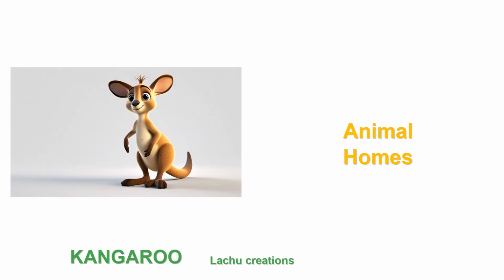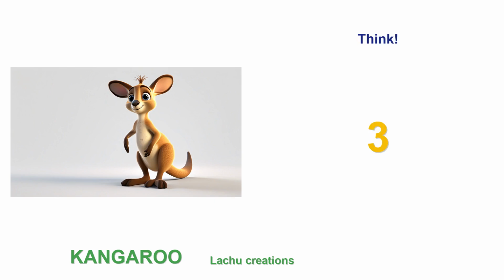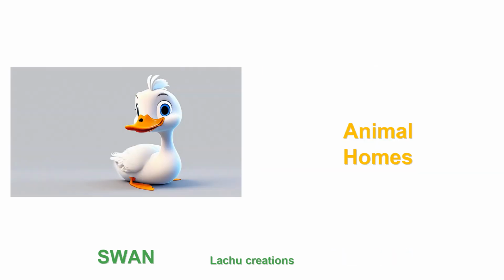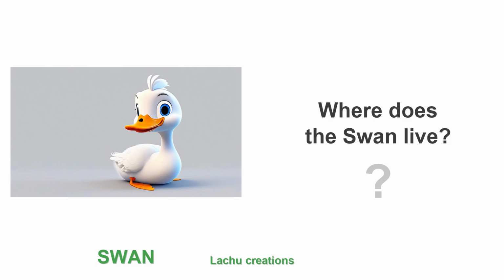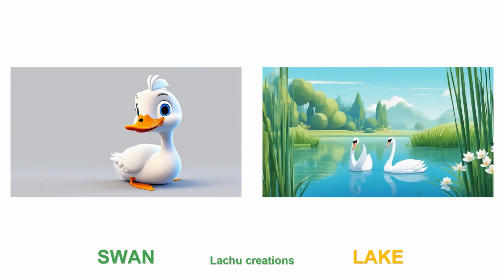This is a kangaroo. Where does the kangaroo live? The kangaroo lives in the outback. This is a swan. Where does the swan live? The swan lives in a lake.